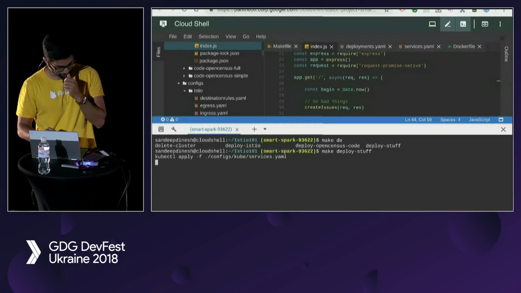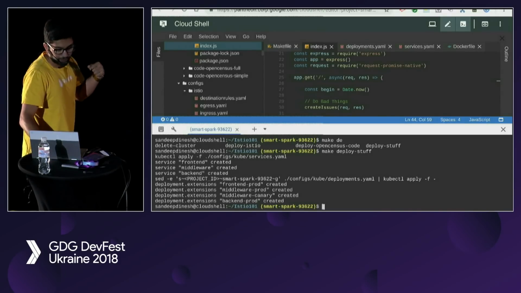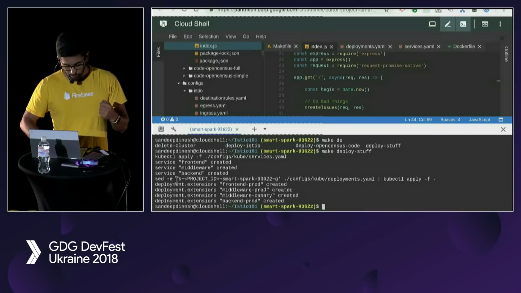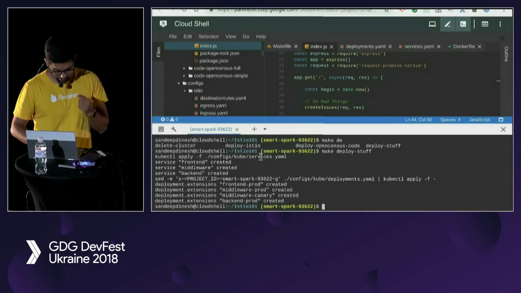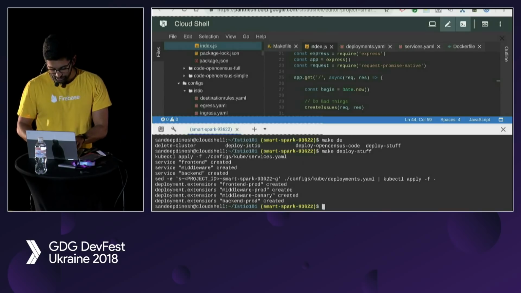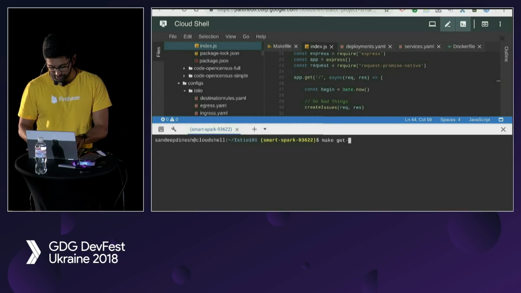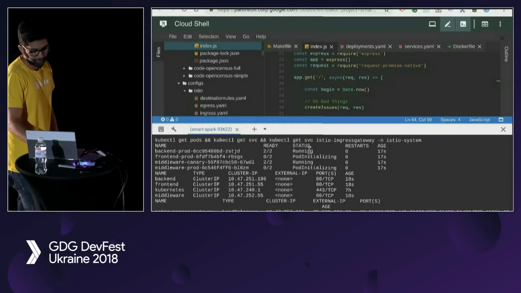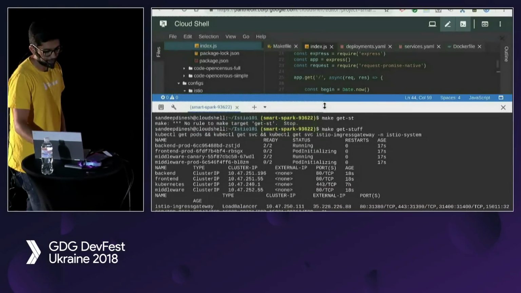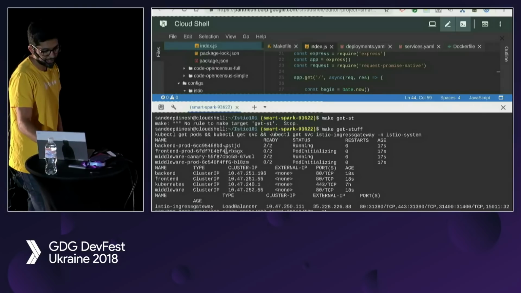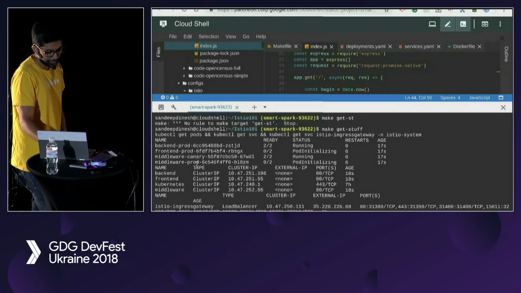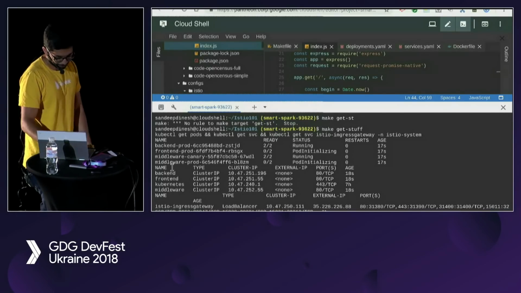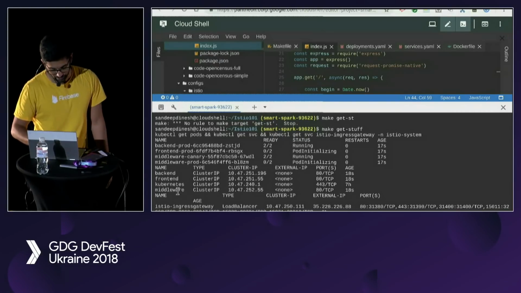Deploy stuff, the most wonderful names for things. So we've done a kubectl apply on both of these files, and we basically created these things. So if I run make get stuff, right, obviously. What it's going to do is spin up the backend, the front end, the middleware canary, and the middleware prod, as well as our services. So backend, front end, and middleware.